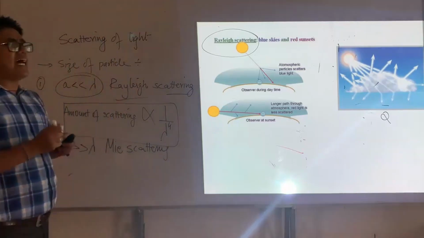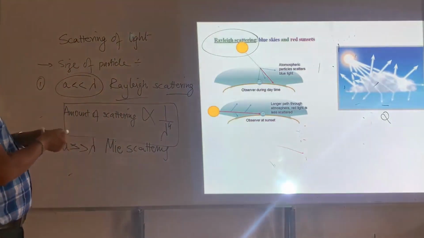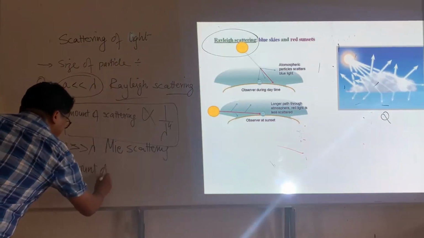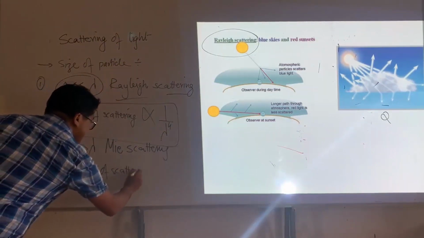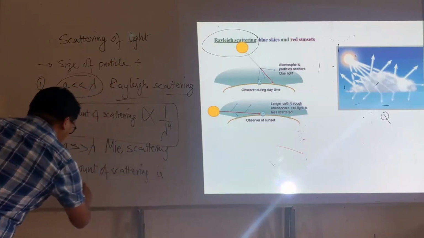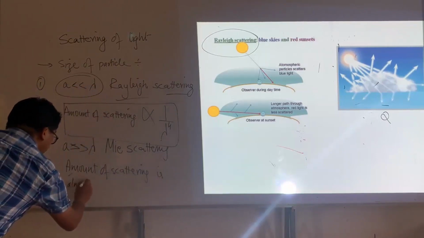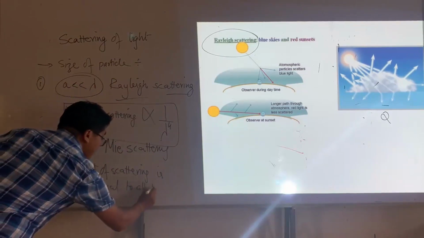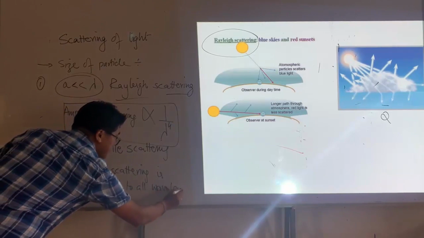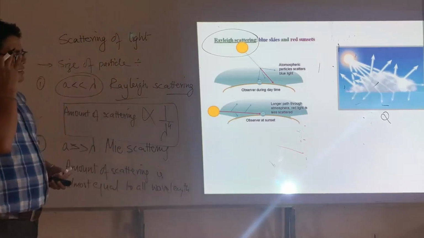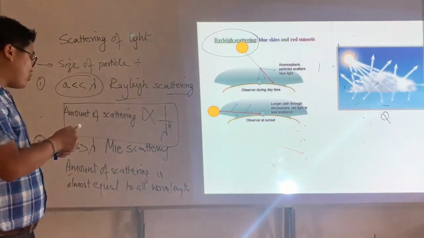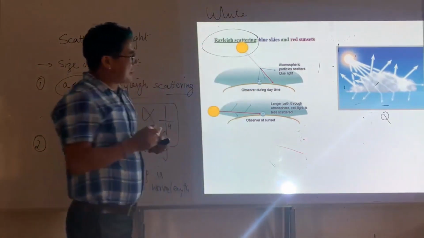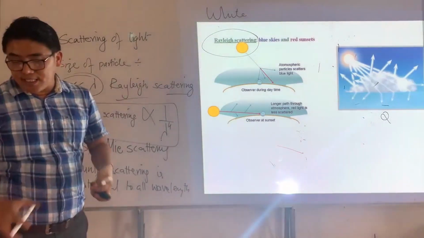And this scattering says that the amount of scattering is almost equal for all wavelengths. So therefore, what you see is white.